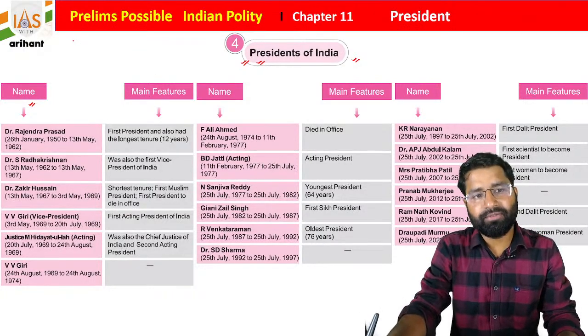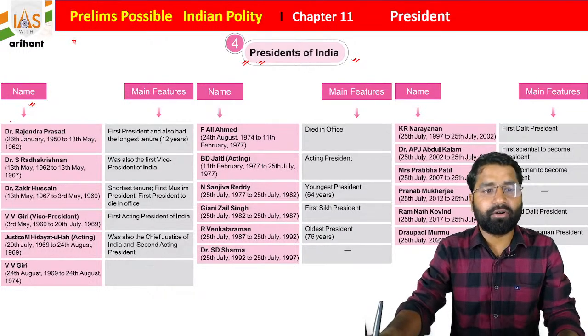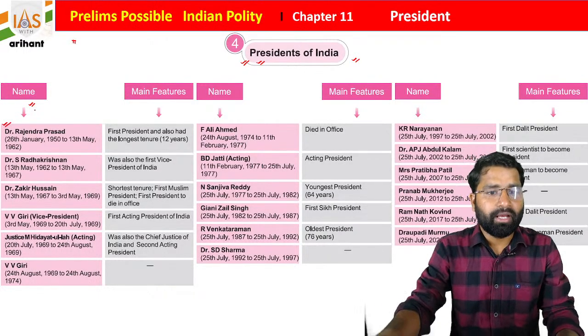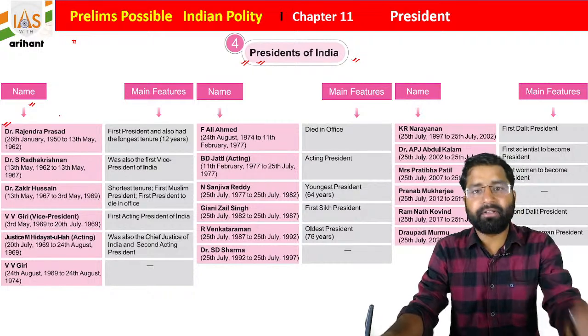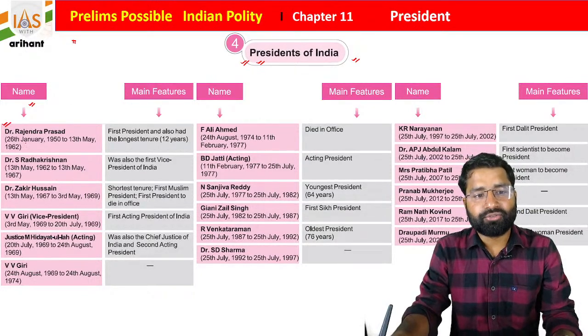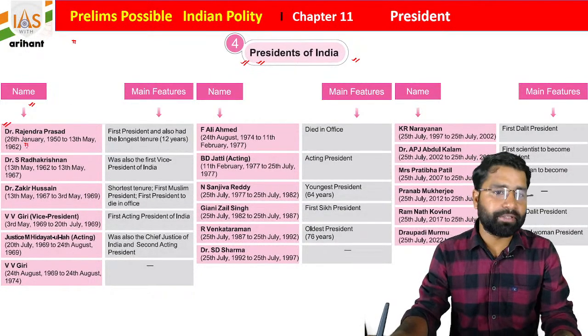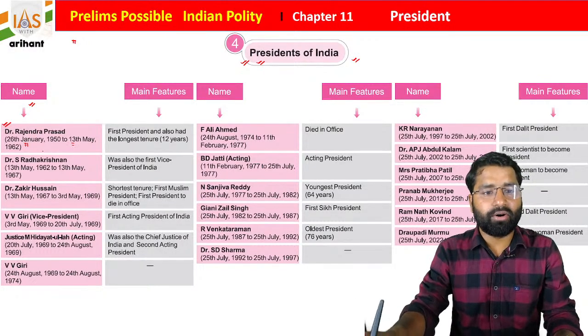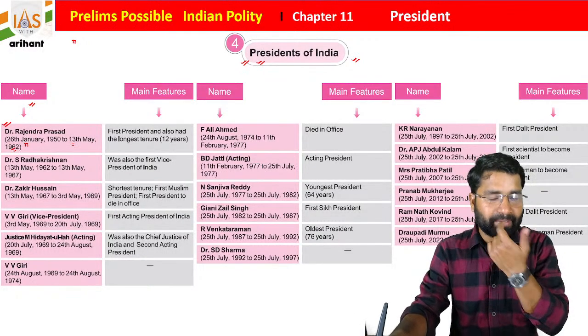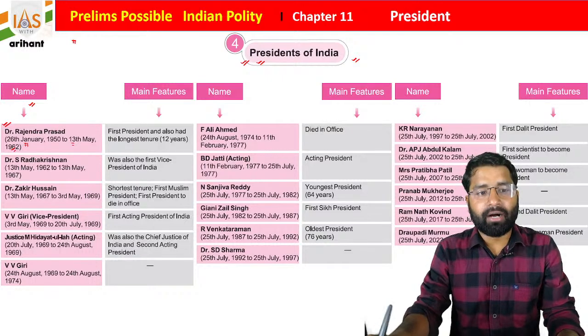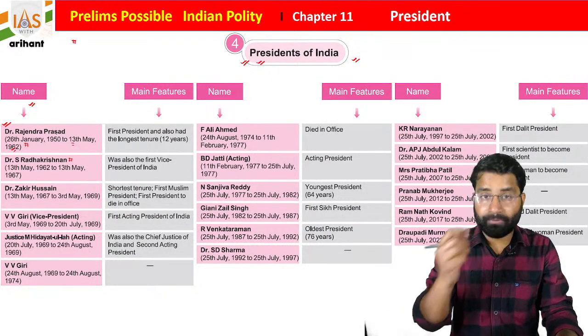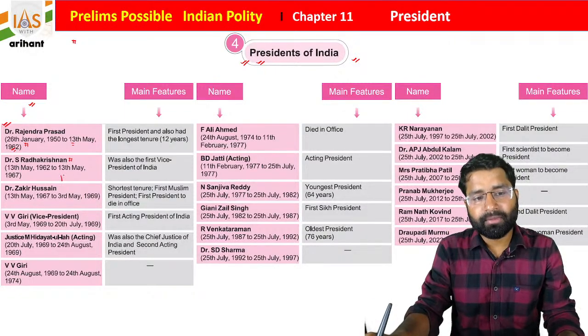As we all know, the first president of India is Dr. Rajendra Prasad, and he is the longest serving president of India. From 26th of January 1950 to 13th of May 1962, he was the president of India. After that, Sarvepalli Radhakrishnan Sir became the second president of India. Initially he was the vice president, and he is the first vice president of India.